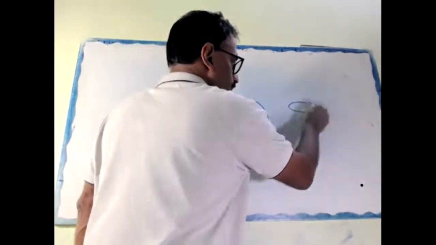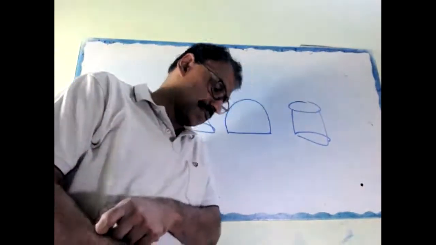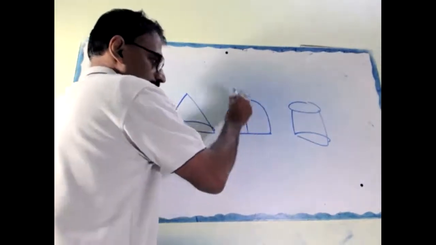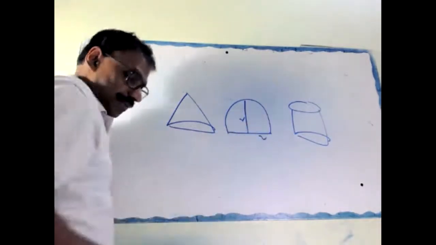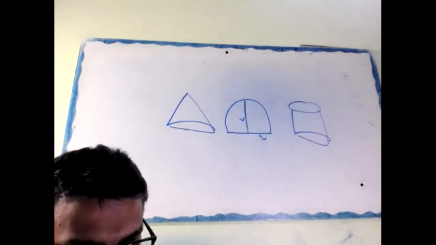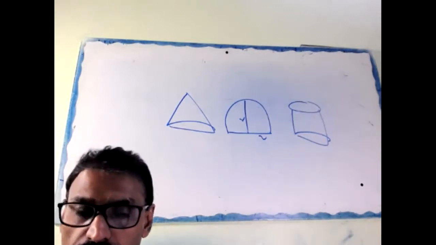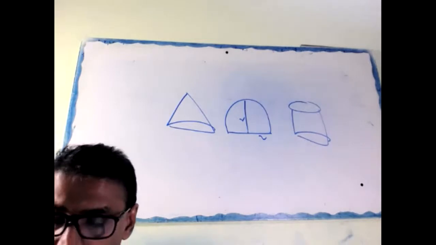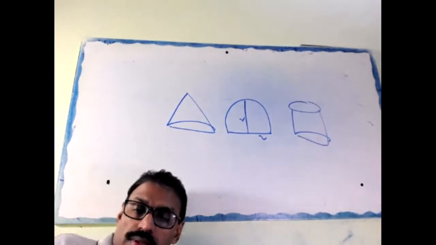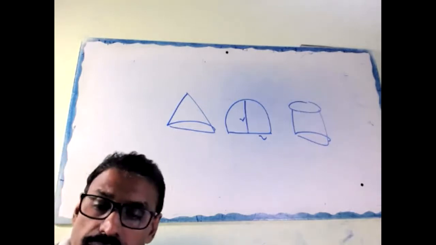Okay, they have equal height. What about the height of a hemisphere? The height of a hemisphere is what? R. Okay, radius is R. That means, look at here, the height of the hemisphere is equal to the radius. Correct or not? Clear or not? Is it okay what I said? Height of the hemisphere is same as radius.